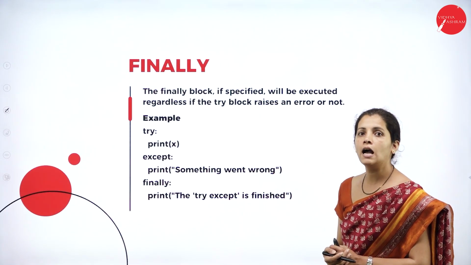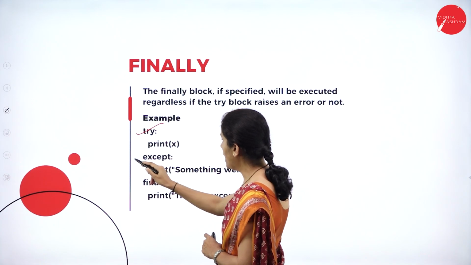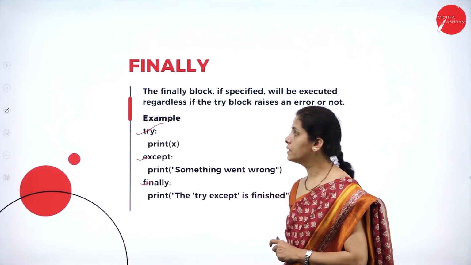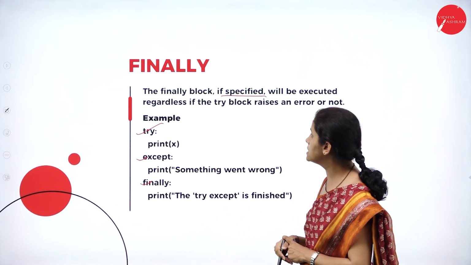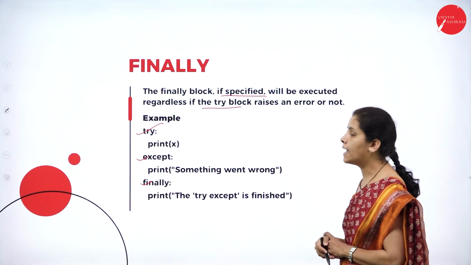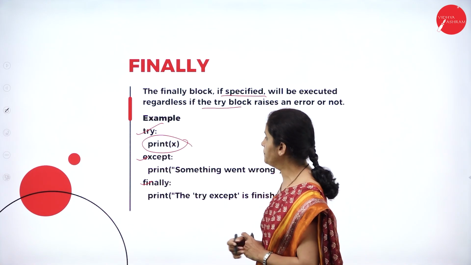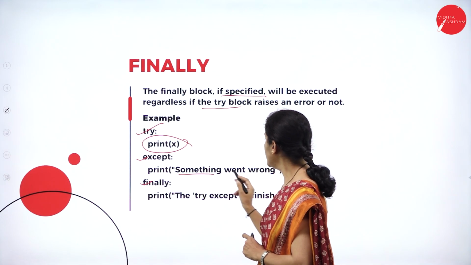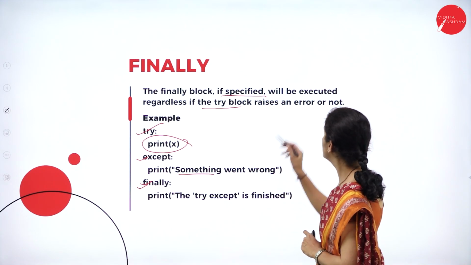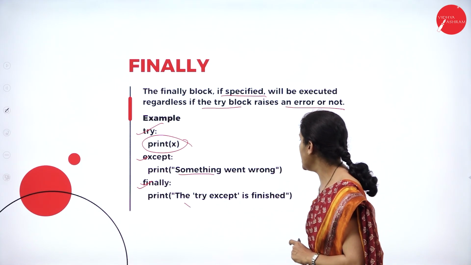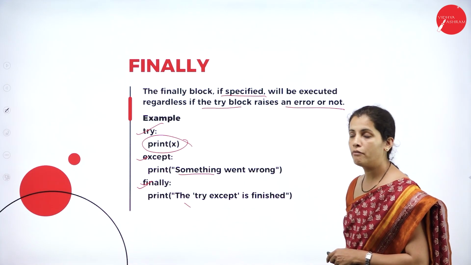Now, let me discuss how I can use finally. So, try, except, and finally. The finally block, if specified, will be executed regardless of whether the try block raises an error or not. See here, I have written x. The output is something went wrong. Even though the try block raises an error, the finally block still executes, that is, the try except is finalized. This is the way I can use finally.